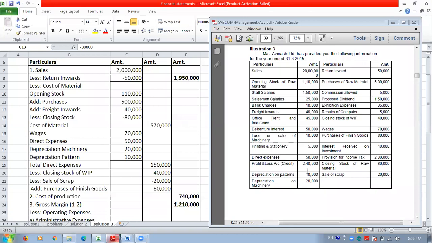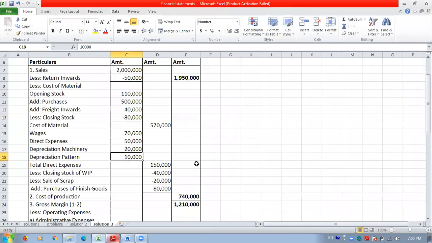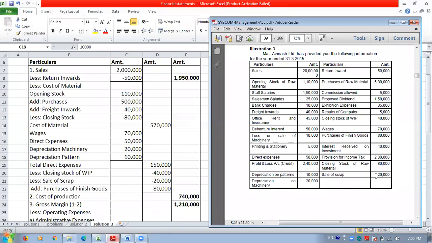So it is depreciation on patterns, and this 10,000 is obviously related to cost of production, because this cost is related with the manufacturing or production of the product. That's why this 10,000 is shown under the cost of production head, depreciation on pattern. Okay, the next item you have in your trial balance is the sale of scrap, 20,000.